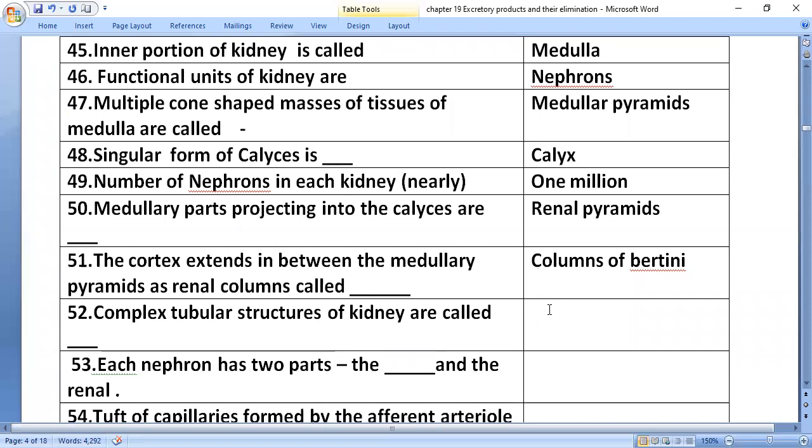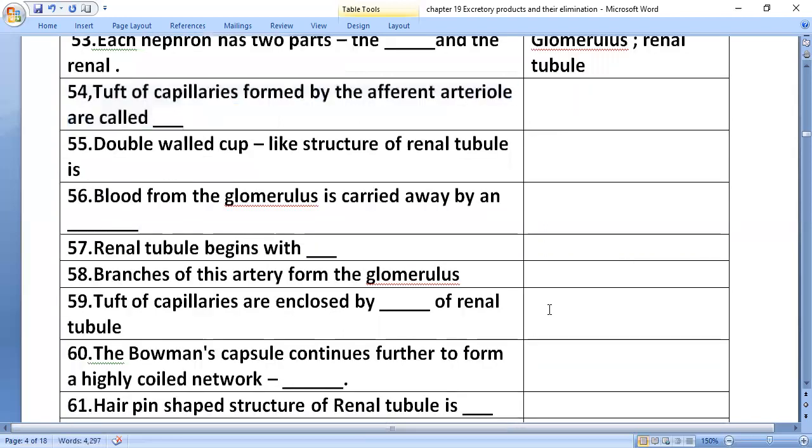Complex tubular structures of the kidney are called nephrons. Each nephron has two parts: the glomerulus and the renal tubule. A tuft of capillaries formed by the afferent arteriole is called the glomerulus. The double-walled cup-like structure of the renal tubule is Bowman's capsule. Blood from the glomerulus is carried away by an efferent arteriole.